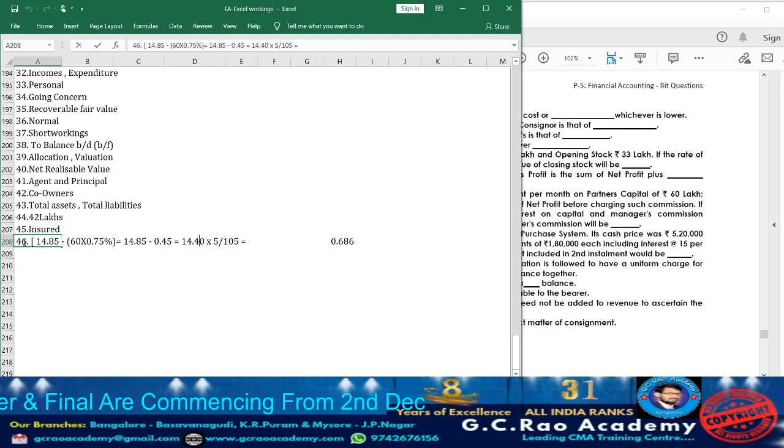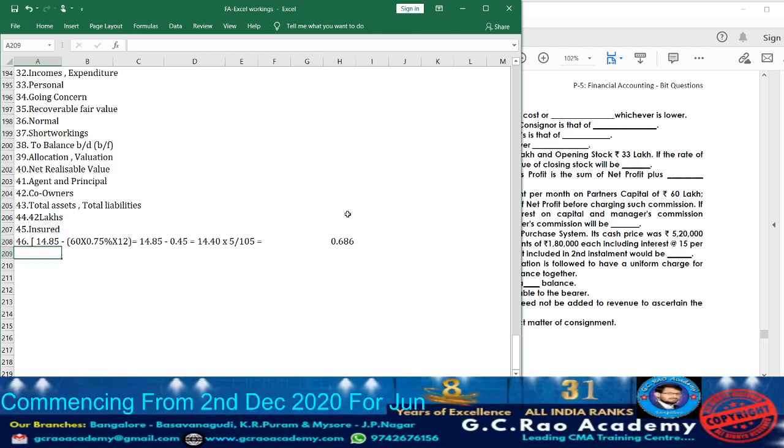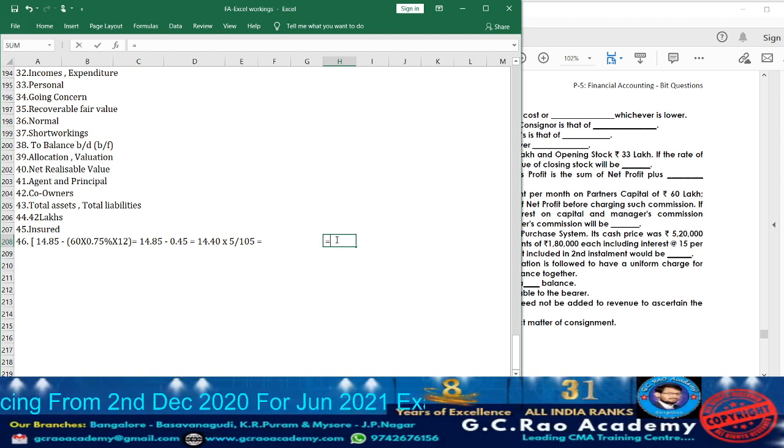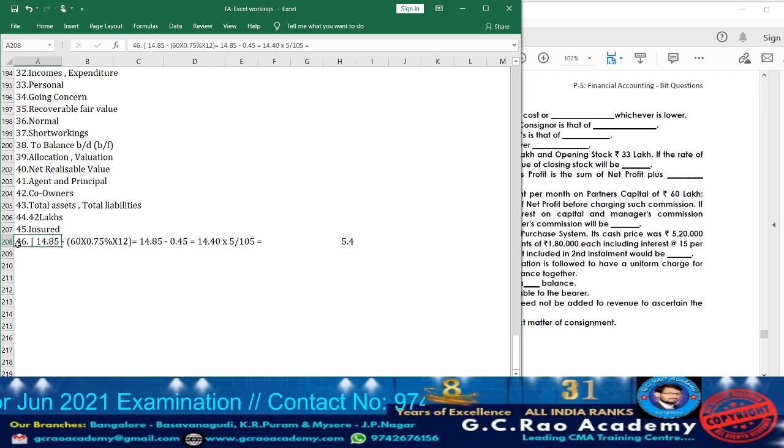Here per month it is 0.75. I want for 1 year, means into 12 I need to make. So calculate accordingly: 60 multiplied by 0.75% multiplied by 12. So total how much amount I am going to obtain? 5.4. So accordingly take down here, it's not 0.45, we are going to obtain 5.4.